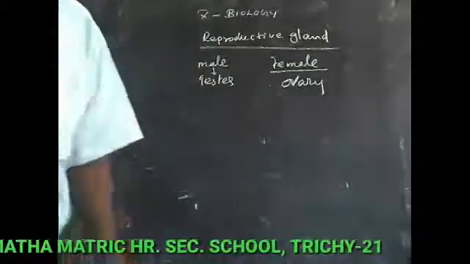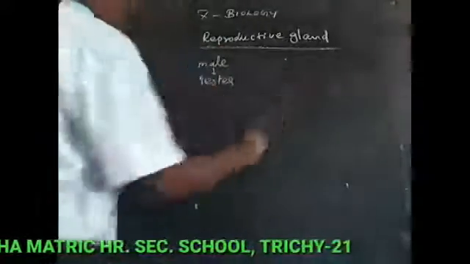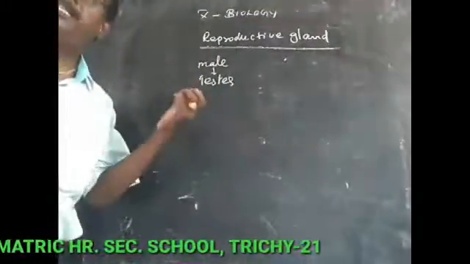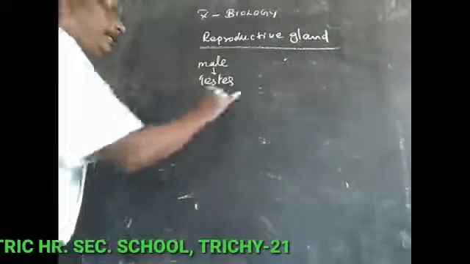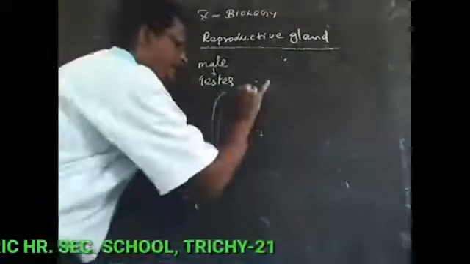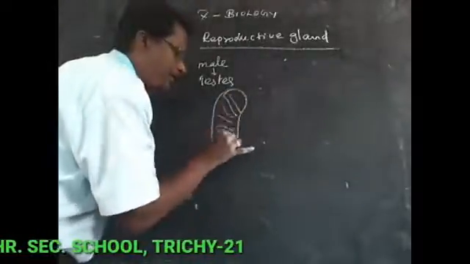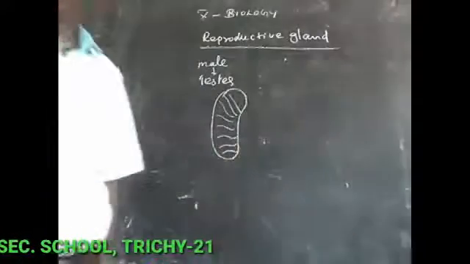The first one is the male reproductive organ, called the testis. The testis is a reproductive gland. Here in the testis there are numerous seminiferous tubules.